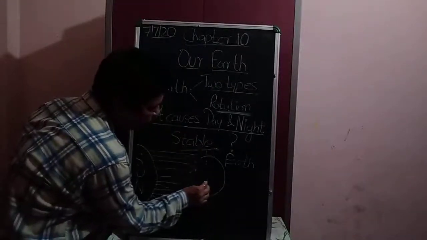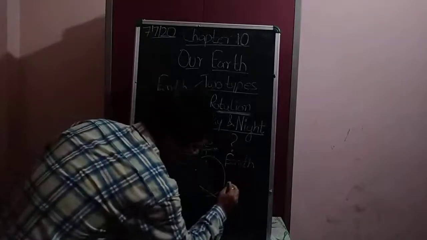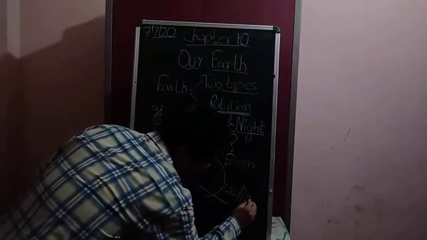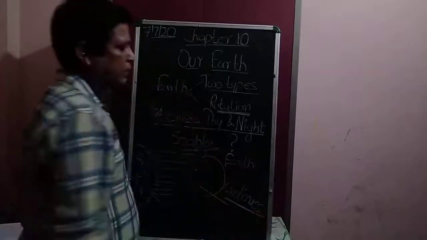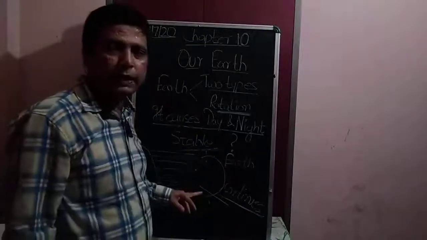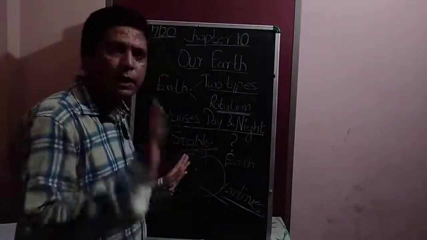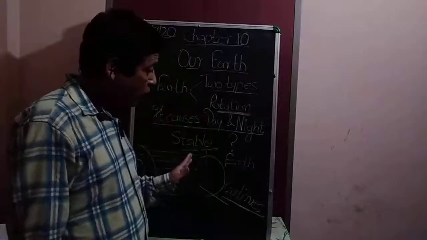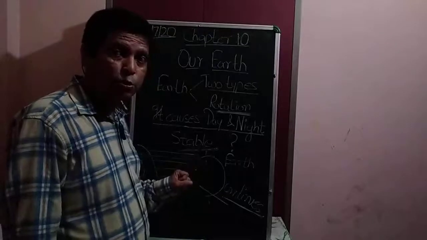Now see, the earth is stable. It means this portion of the earth is getting continuous. The word is continuous. It means this portion of the earth is getting the continuous light. लगातार इस पोर्शन को लाइट मिल रही है, सिर्फ इस पोर्शन को, क्योंकि बस यही है सामने, टर्न तो कर नहीं रहा है, स्पिन कर नहीं रहा है. तो what condition arises? ऐसे में बेटा पता क्या कंडीशन अराइज होती?